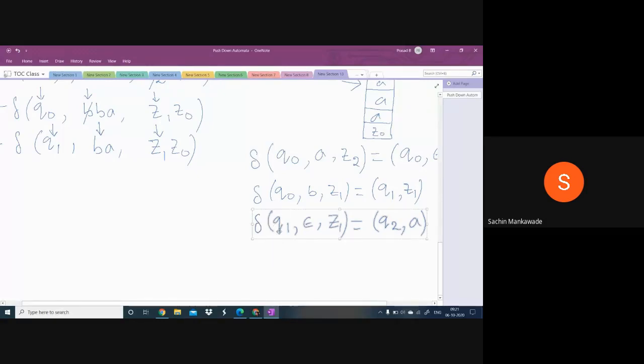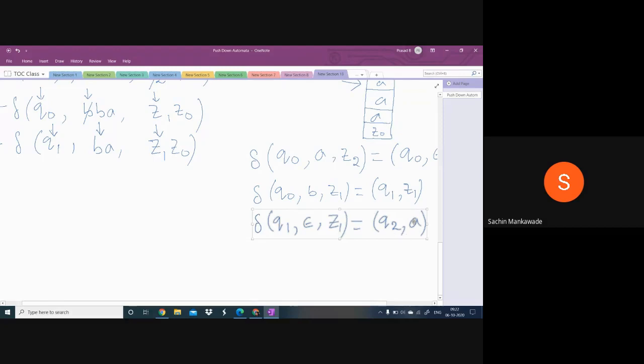When the machine is in Q1 state and the topmost symbol in the stack is Z1, I repeat, when the machine is in Q1 state and the topmost symbol in the stack is Z1, then make a transition without taking the input symbol. Whatever the input symbol is, don't take it. That is the meaning of this epsilon. Whether the input symbol is there or not, you don't take it.